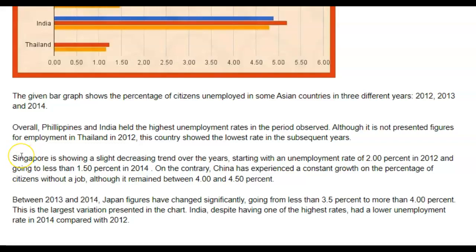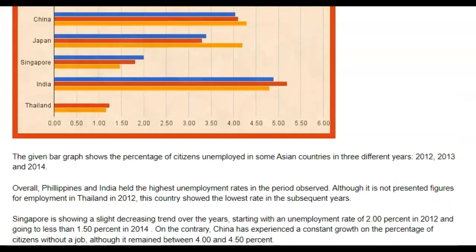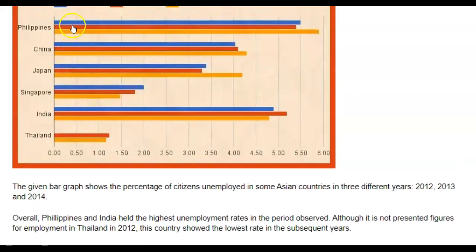And another problem that I found is that you left out information for 2013. You kept referring only to 2012 and 2014. Only here did you talk about 2013 at all when talking about Japan. But that's not appropriate because it almost felt like there was no data for 2013 in any of the countries except for Japan. Should have mentioned something. For example, I think India's figure is really interesting, that it had this blip in the middle where it went high. So that was kind of an exception if you think about it. All right. So there were things you could have talked about.